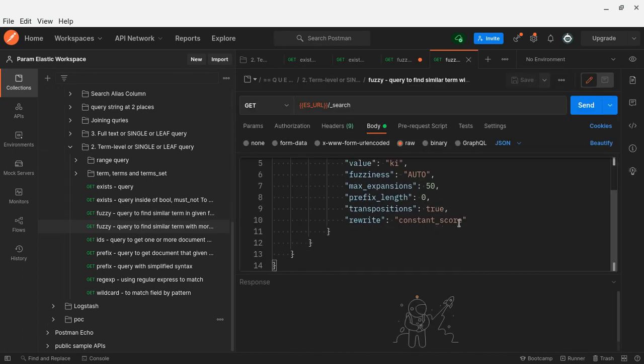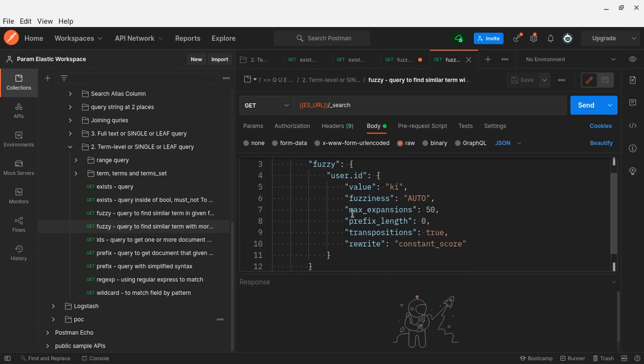There is more configuration, like fuzziness, and max expansions: by replacing and transposing, it can generate n number of terms, so how many expansions should be generated? The maximum is 50, but 10 is enough for me. Then transpositions true, which means replacing one or two characters.